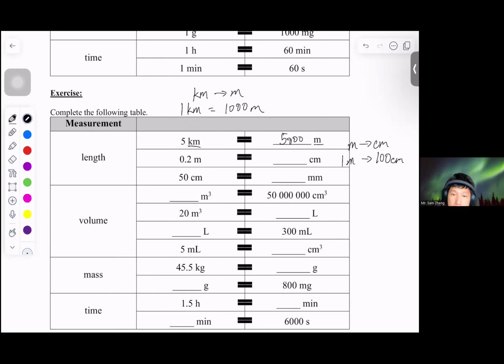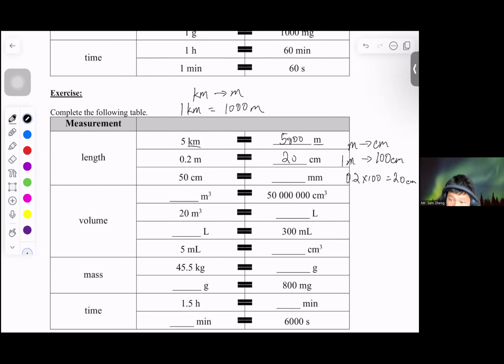Now we got 0.2, so in this case we do 0.2 times 100. Therefore, it would be 20 centimeter. Then next, we will have a look at centimeter to millimeter.